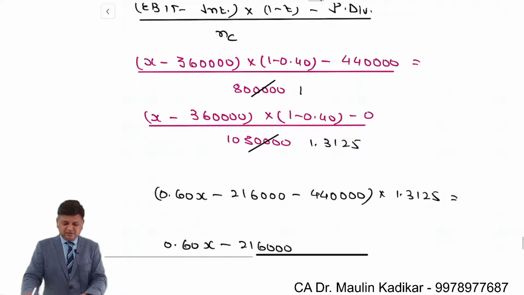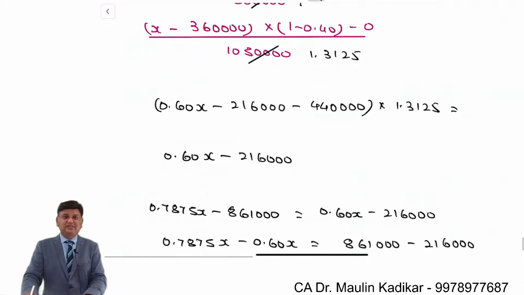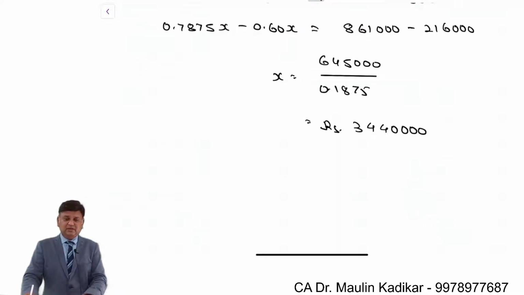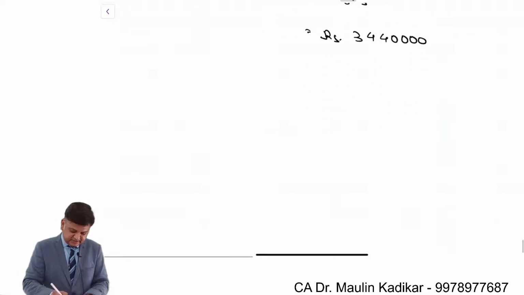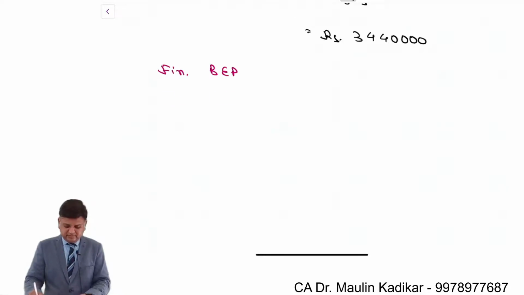After making this calculation, now we will compute the financial break-even point for each of the plans. So next is the financial break-even point.